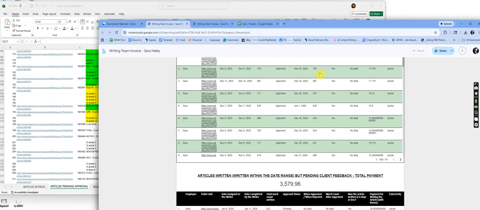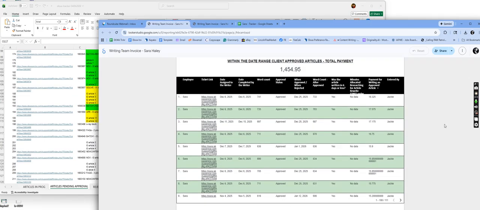Like I said, we're supposed to be getting paid, what was it, 0.025 upon writing when you guys were doing the half pay, right? So 0.025 for the half pay for it being completed, 0.025 for when it gets approved, and then if it's within the 6 days, it's another penny a word.